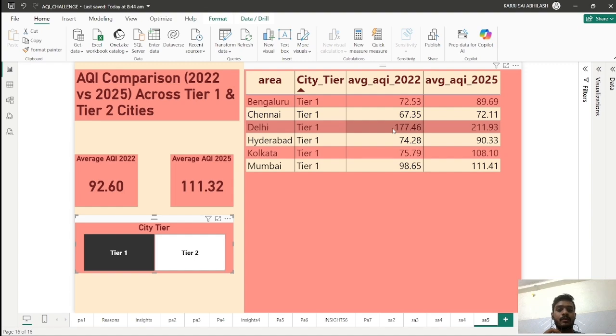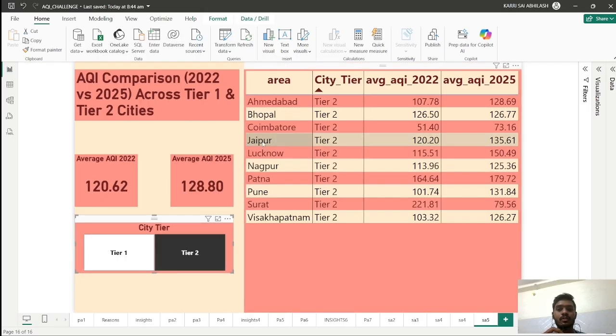You can prefer Delhi, and you can avoid all these cities. And in tier 2, you have to focus on Lucknow and Patna. In Lucknow and Patna, we have to focus more, and we have to decide to launch our production there.